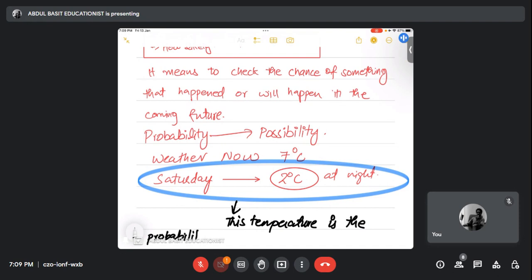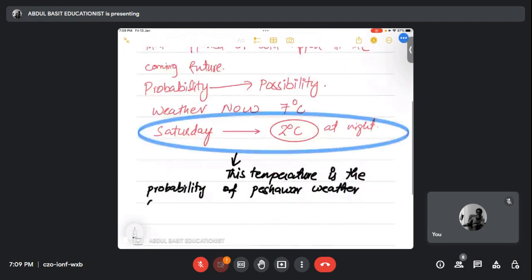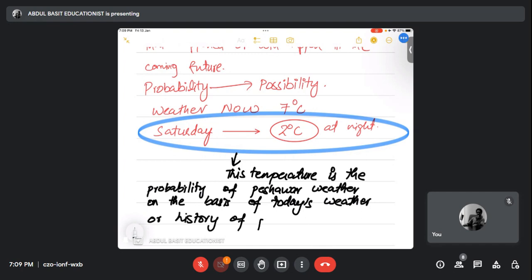It is the probability of Peshawar weather on the basis of today's weather, based on today's weather prediction and the history of Peshawar. Slowly, slowly, learn this.